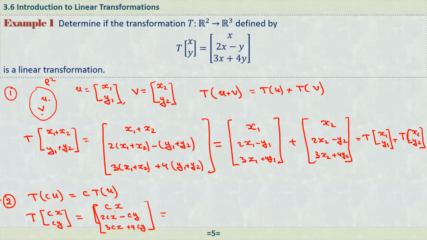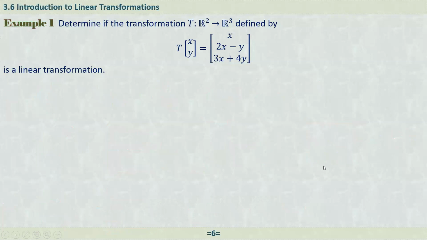Okay. So you see from each, c is a common factor. We can just take this out, c, and what we have here is x, 2x minus y, and 3x plus 4y. And which is equal to c times, what is it? It's just the transformation of that (x, y). So we can just write it here, T of x and y. Then the given transformation is a linear transformation. Actually, soon we will prove that every matrix multiplication is a linear transformation. But it's just a simple example to get some idea about this linearity.